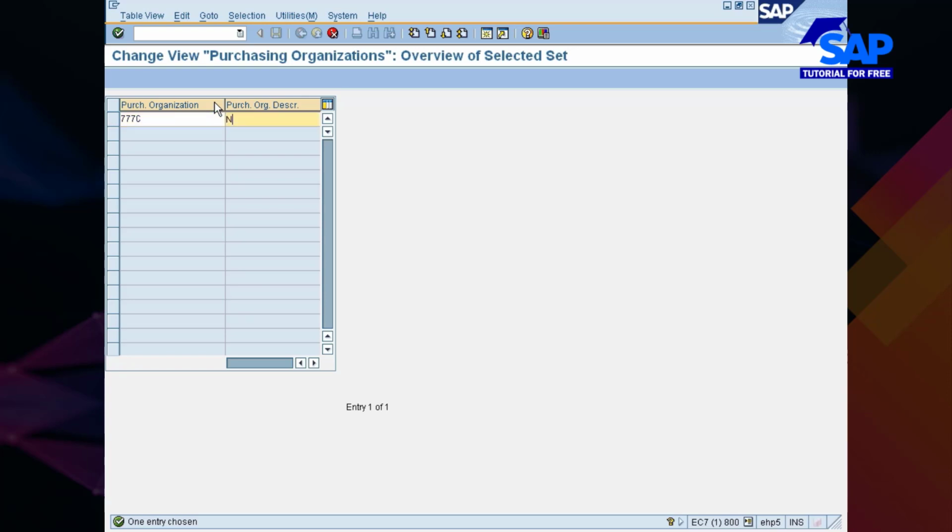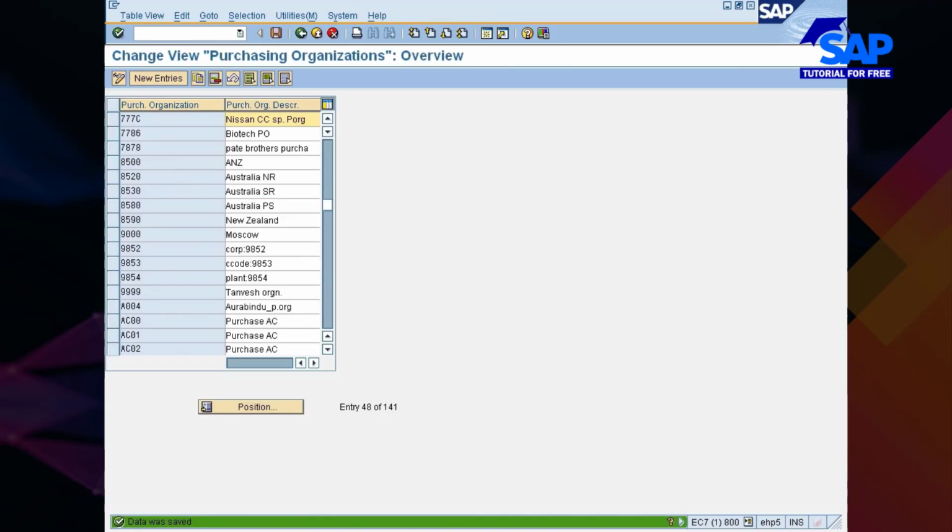I will maintain it as Nissan CC specific purchase organization.